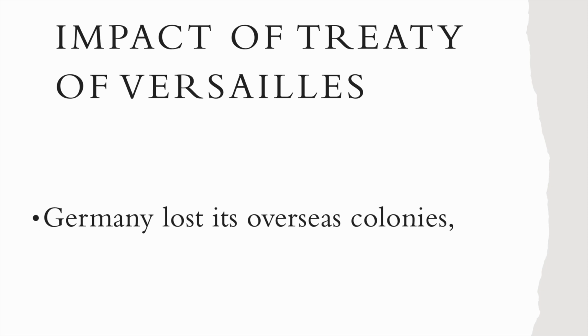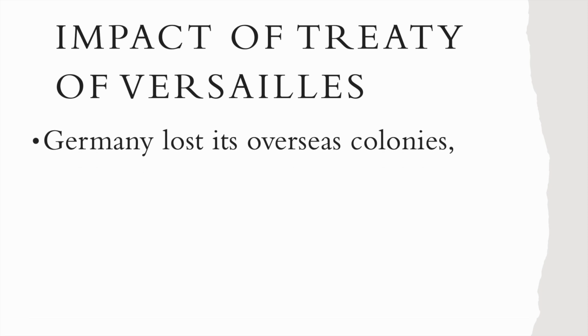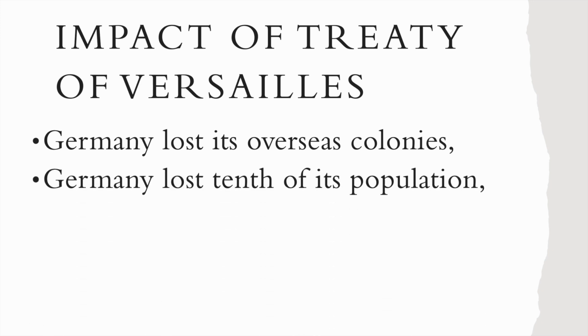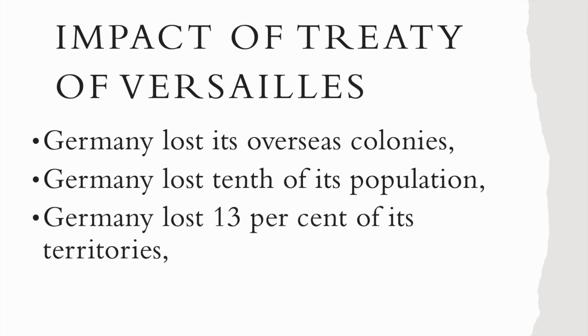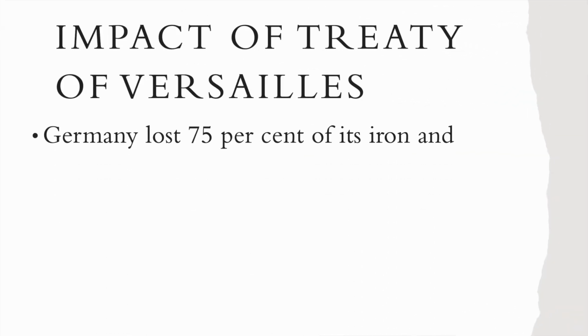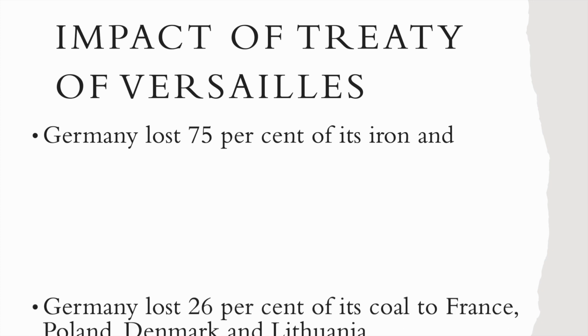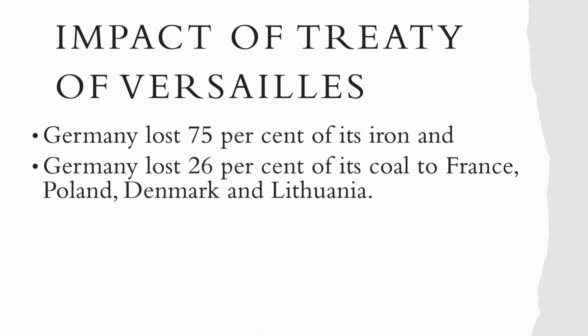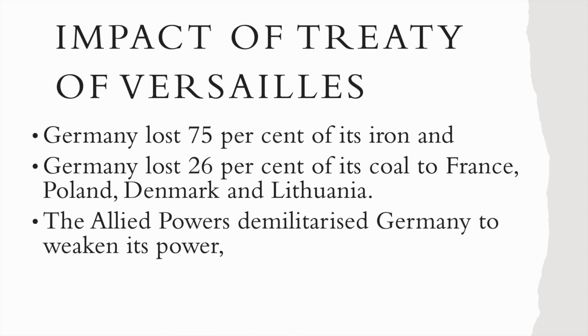Impact of the Treaty of Versailles. According to that treaty, Germany lost its overseas colonies. The colonies which had been under the control of Germany were given to the Allied countries. Because of that, it lost one tenth of its population. Germany lost 13% of its territories. Within Germany also, some territories were taken by the Allied countries. Also, Germany lost 75% of its iron and 26% of its coal to France, Poland, Denmark and Lithuania.